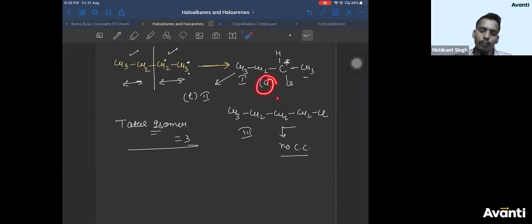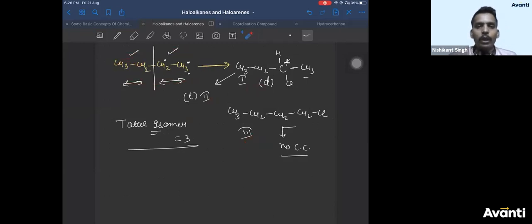It can be levo also. We don't know. It can be dextro. I have just given randomly. If it is dextro, the other will be levo. If it is levo, the other will be dextro. That's all. Okay? So these are the three compounds possible for this.